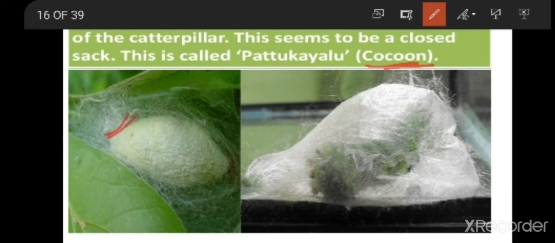Then after 30 to 35 days it stops eating and starts producing a fibrous material. It secretes it from its mouth. Then slowly it covers its whole body with the help of these fibers. When exposed to air and heat, the fibers become so strong that they are very hard. This stage is called the cocoon stage. In the life cycle, from larva we pass through the cocoon stage. Cocoon is a stage where the caterpillar lives inside, covered by the fibrous material.